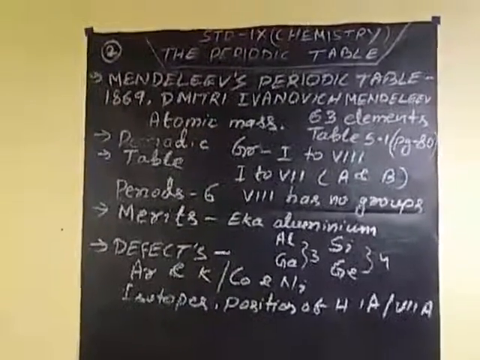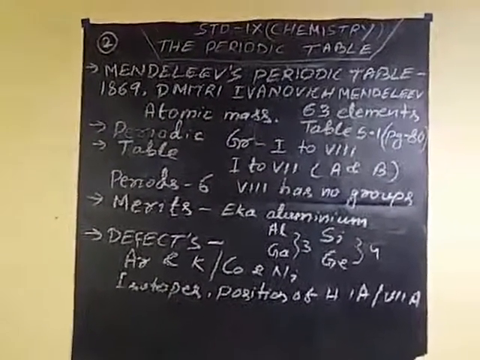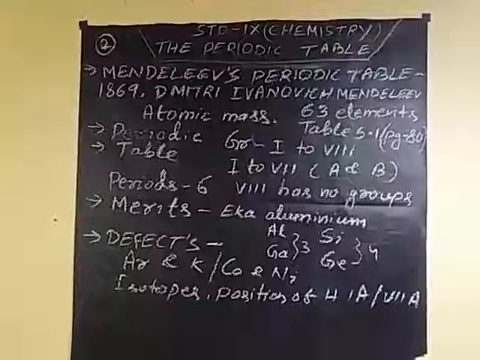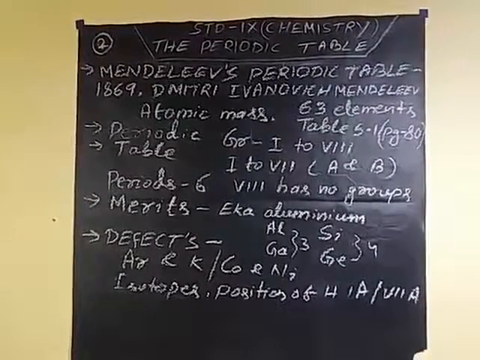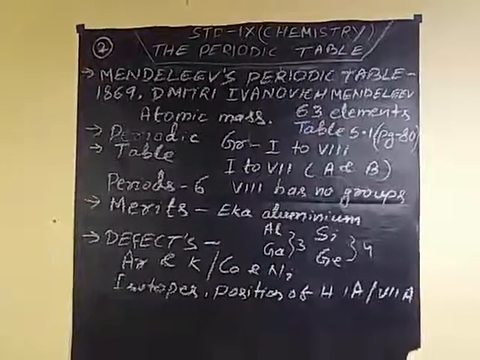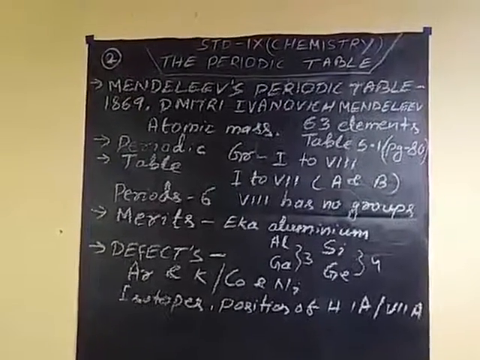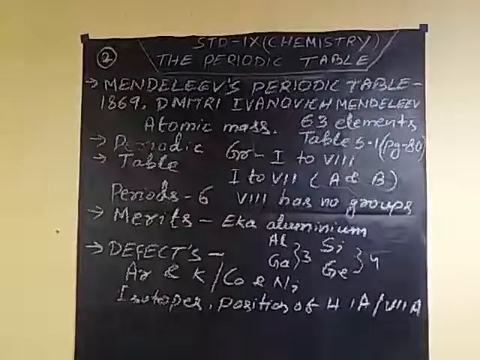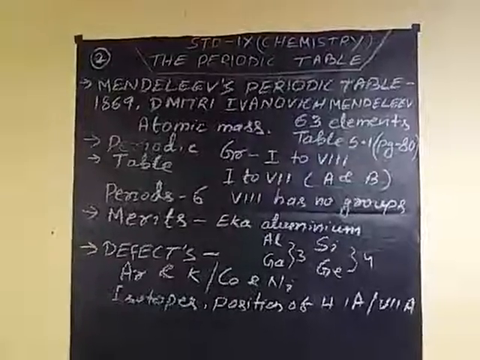Another is the position of isotopes. Isotopes have the same atomic number but different mass numbers, so their chemical properties are the same. So there cannot be separate subgroups A, B or C for them. These are the demerits of Mendeleev's periodic table.